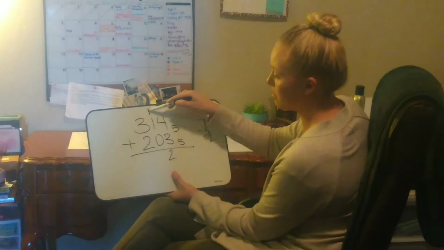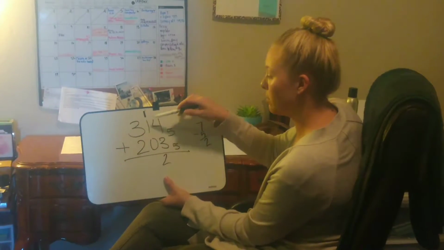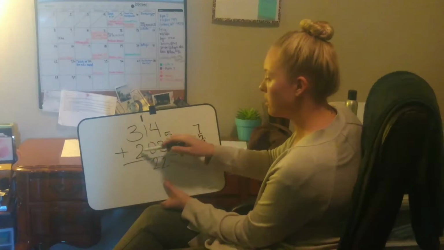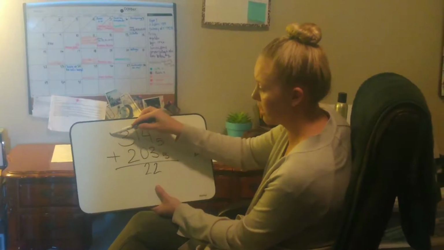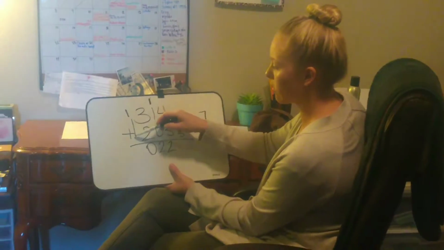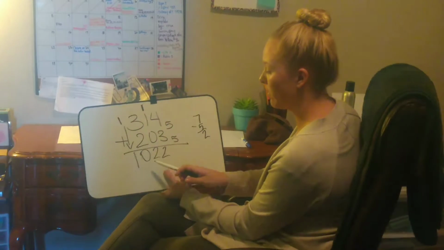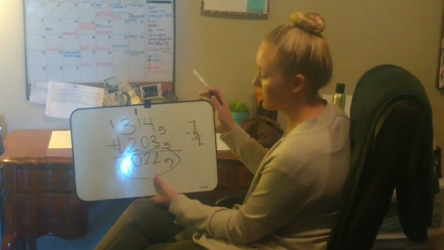We had to bump bases to the next base, so we're going to add a 1 there. We're going to have 1 plus 1, which is 2. 3 plus 2, which is 5. That's going to bump to the next base. Again, we add our 1. We have no remainders, so we have a 0. We add our 1 down, so we have 1,022 in base 5 for our answer in this question.